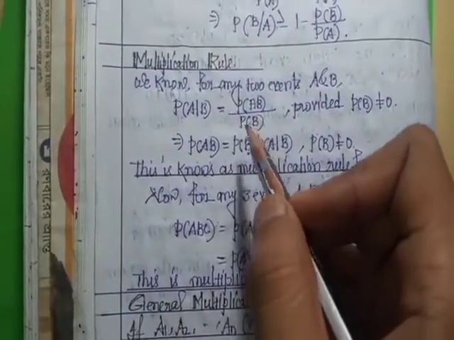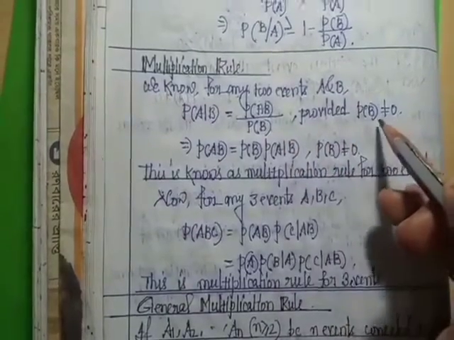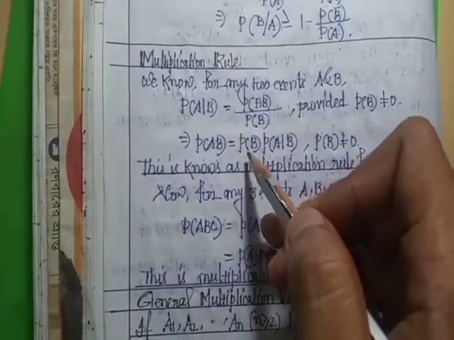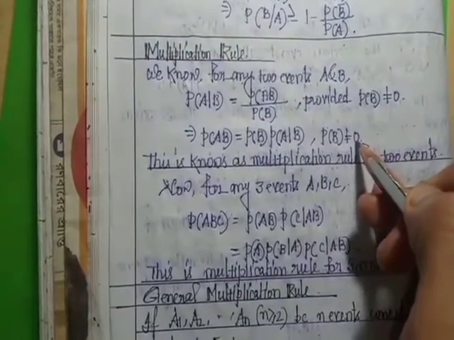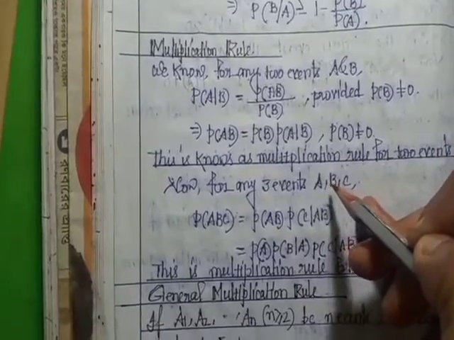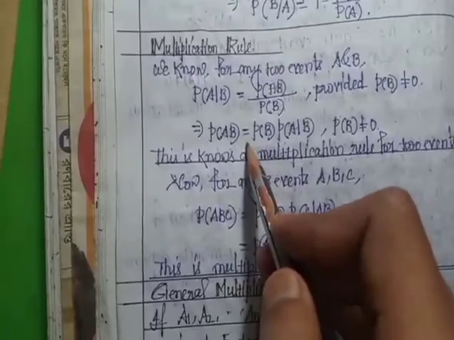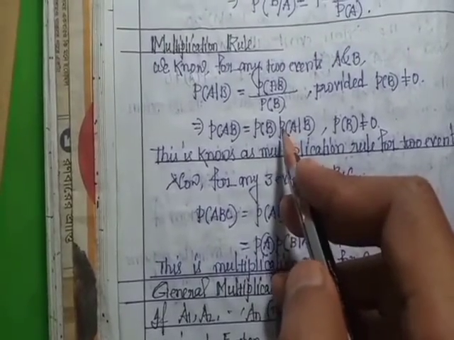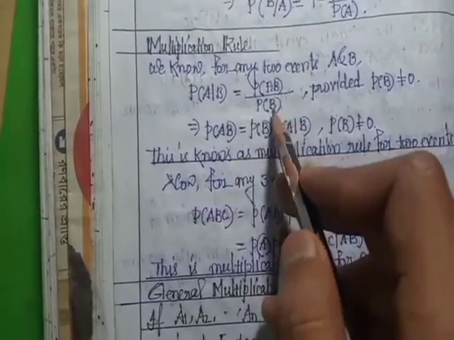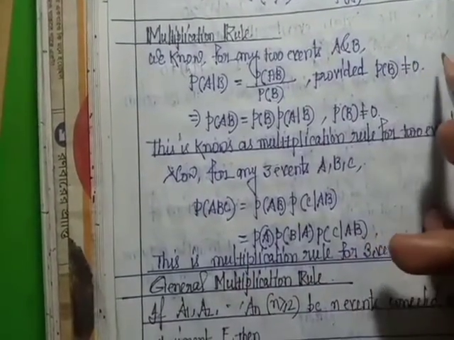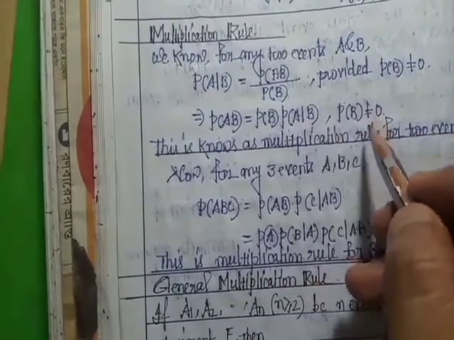Next, multiplication rule. Since we know that P of A by B equals P of AB by P of B, provided P of B is not equal to 0, then P of AB equals P of B into P of A by B, provided P of B is not equal to 0. For three events, we know that for two events P of AB equals P of B into P of A by B. Since P of A by B equals P of AB by P of B, provided P of B is not equal to 0, so P of AB equals P of B into P of A by B.